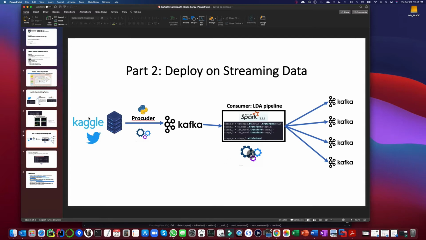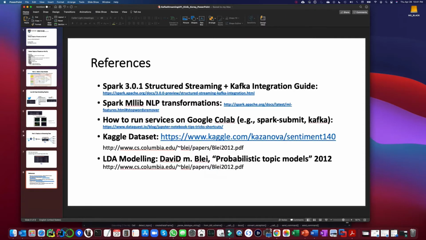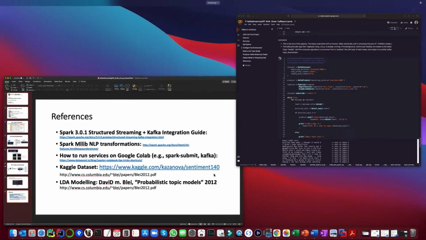So this whole pipeline is a kind of on-the-fly labeling of the text based on their content. The final product will be something like this, and you will realize that it is just streaming data. This is moving actually. I will add my references in the description, but you can see them now. So let's go to the code and look at some highlights.